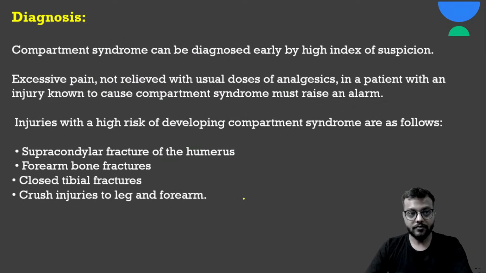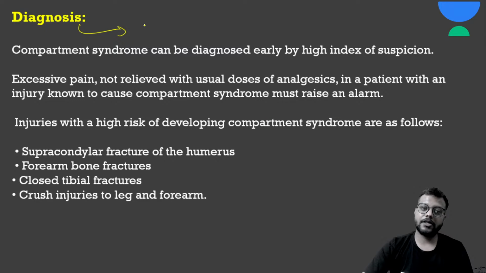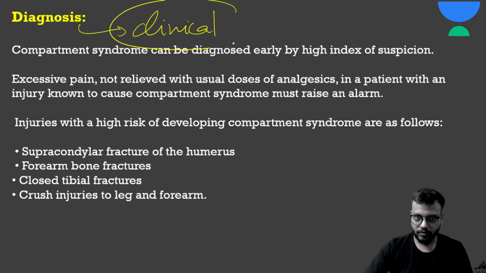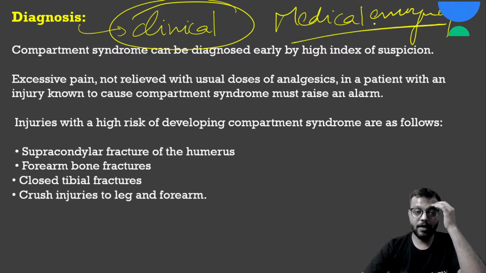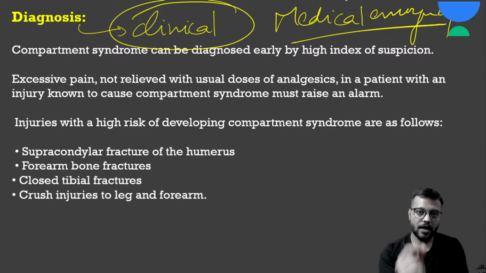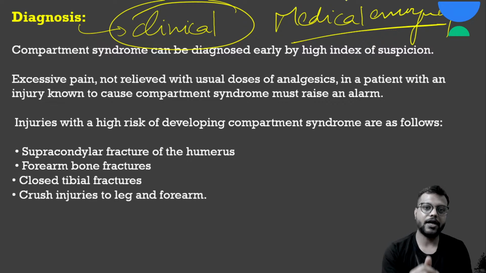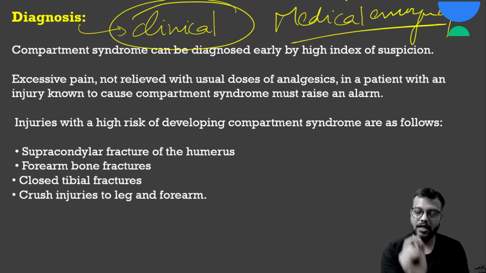Okay, now diagnosis in most cases is clinical diagnosis, and again I'm telling you it is a medical emergency because you will need to do amputation of the limb. And if the patient has been with you for a long time and you have not diagnosed the compartment syndrome, then it is part of negligence. So it is very important to diagnose compartment syndrome.